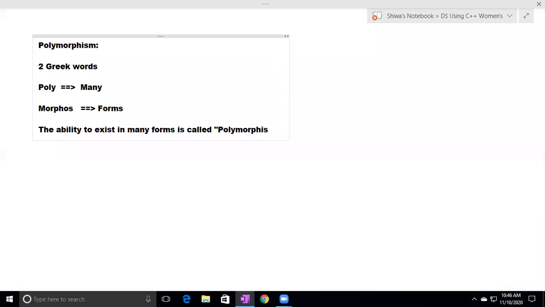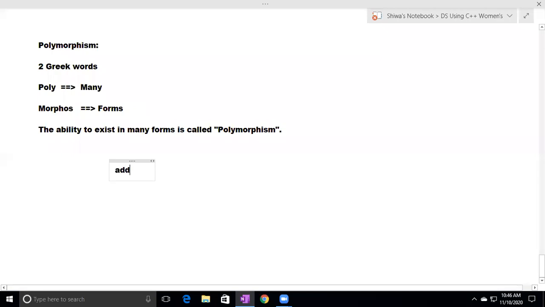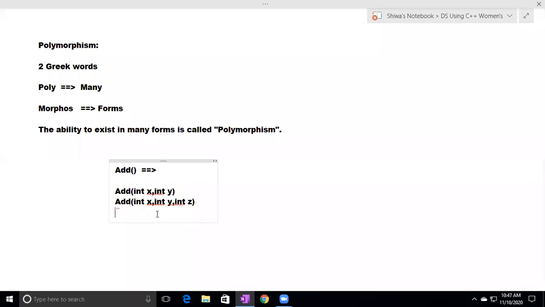So the same thing will exist in many forms. For example, add is a method. To add two integers, I'm writing int x, comma, int y. Similarly, I want to add three numbers, so I'm defining another method: int x, comma, int y, comma, int z. To add two strings, I'm defining another method like this.